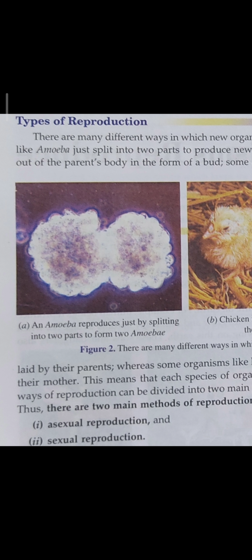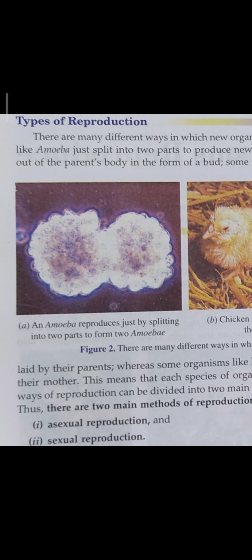In asexual reproduction, the offspring arises from a single parent. The production of a new organism from a single parent without the involvement of sex cells or gametes is called asexual reproduction. It is called asexual reproduction because it does not use special cells called sex cells or gametes for producing new organisms.